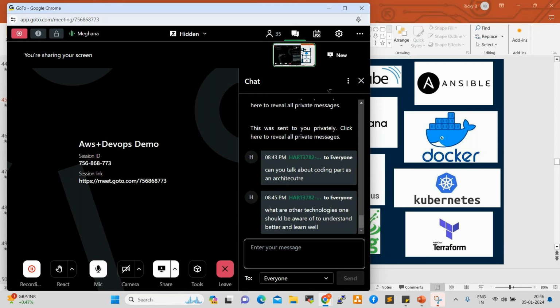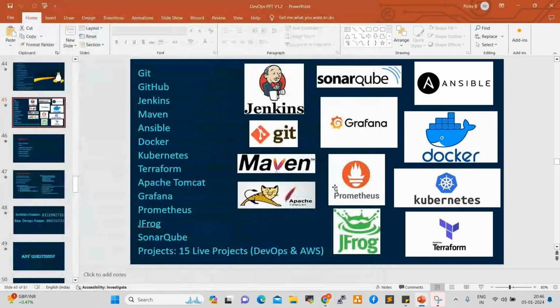Got it, Meghna. One more quick question, Ram. Currently we are using Kubernetes, JFrog, Git, everything. Along with that, UCD to deploy the applications. Are UCD and Docker both the same for deployment? Yeah, correct.